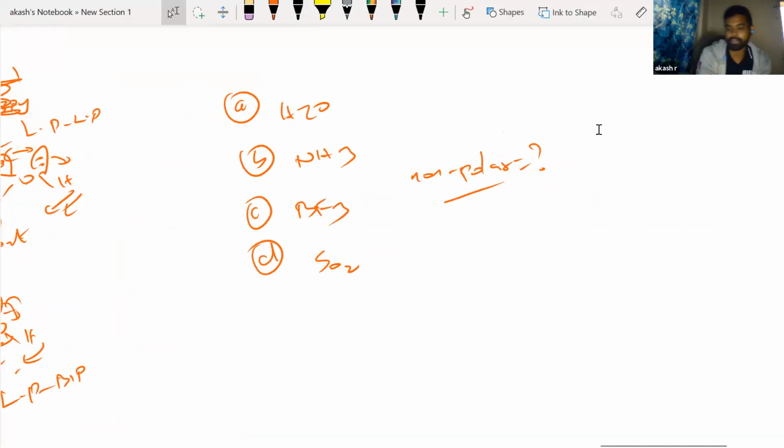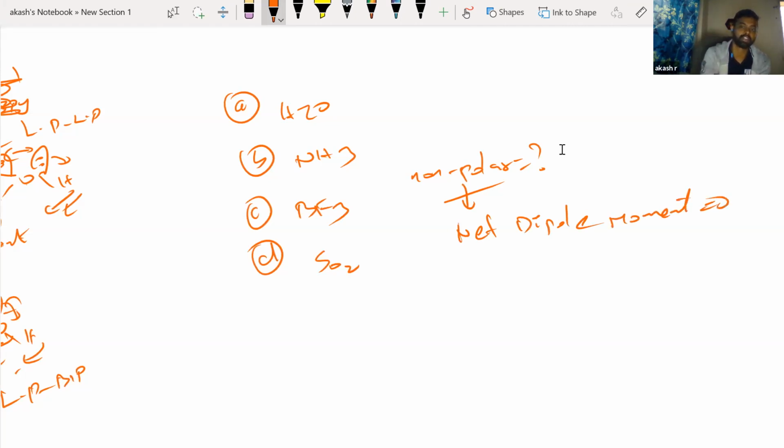Okay. So how you have to do this is, see, for non-polar molecules, this is what you have to understand. They should have net dipole moment should be 0. Okay. It's not about no dipole moment should be there. Net dipole moment, right? Overall dipole moment should be equal to 0. Okay, fine. So let us try to understand for all these compounds, whether net dipole moment is 0 or not. Again, you have to look at the shapes of these molecules only.